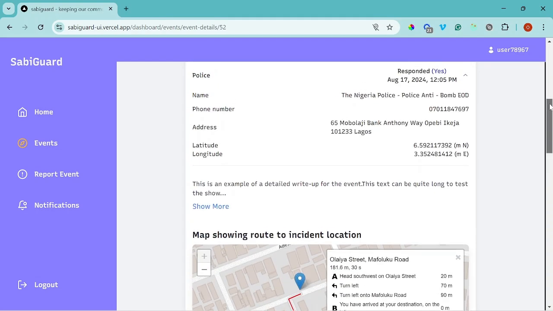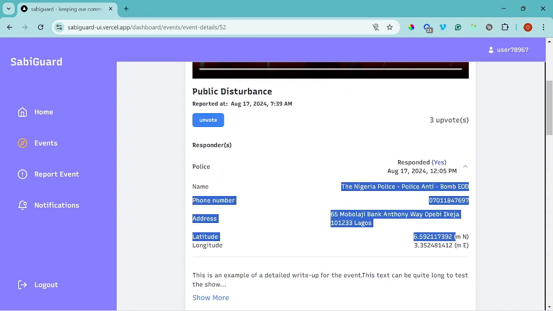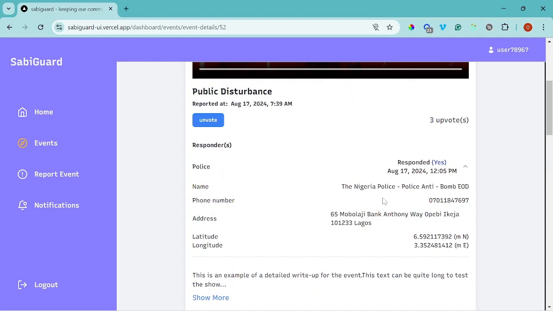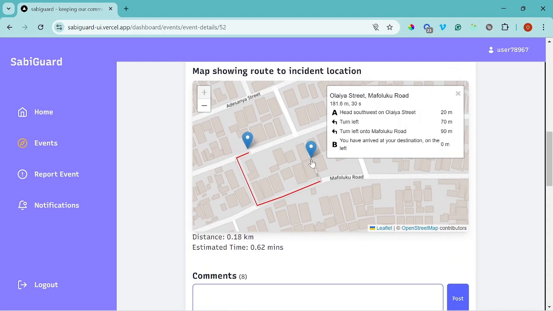Another thing I want to also mention is that in the event, you can see the details of the event responder. This is the phone number, this is the name, and this responder has responded. Another thing, this is the route the user can take to the event location. This actually makes use of the user's location, right?